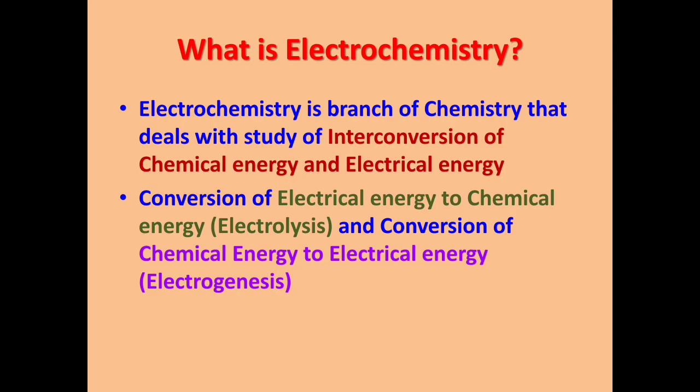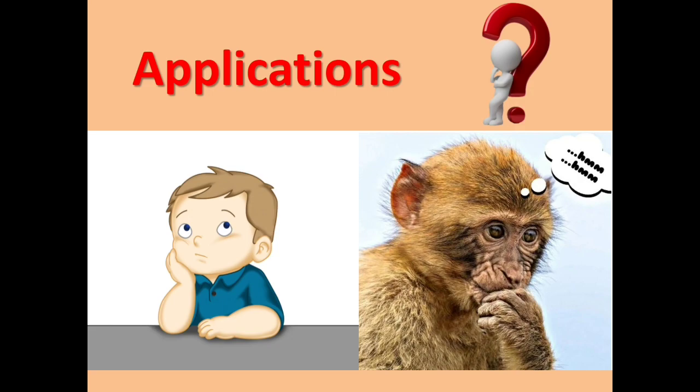Before moving further in this chapter, it is very important for us to know why we are studying this chapter or any other chapter for that matter. So let us now understand some of the basic applications of electrochemistry. Then it would be really interesting for us to move further.